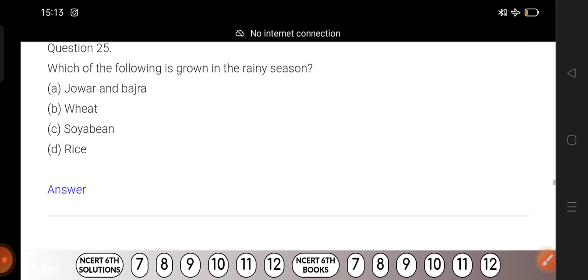Now which of the following is grown in the rainy season? Just think and answer. 1, 2, 3. Disclose the answer. Okay, jowar and bajra, but rice also. This is question number 25. Rice also is the correct answer. Okay, this much for today, and next is next day.